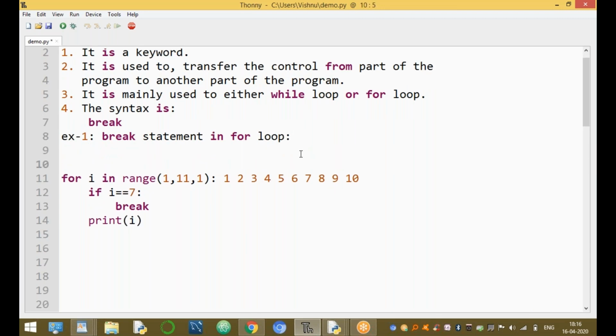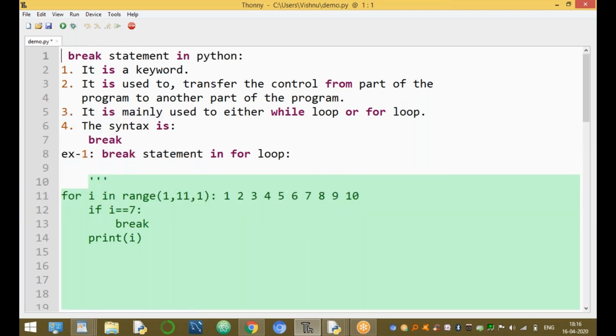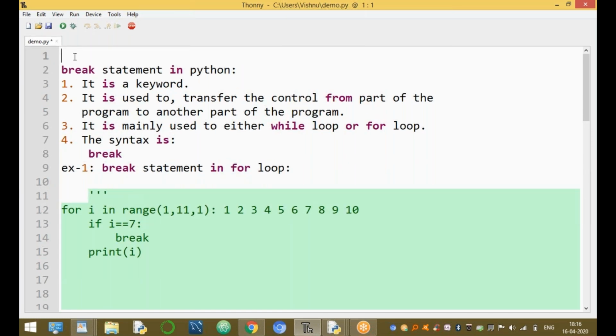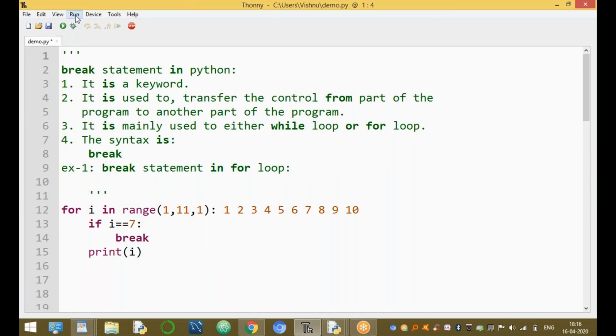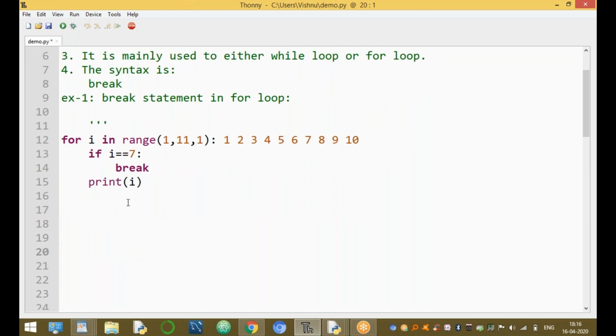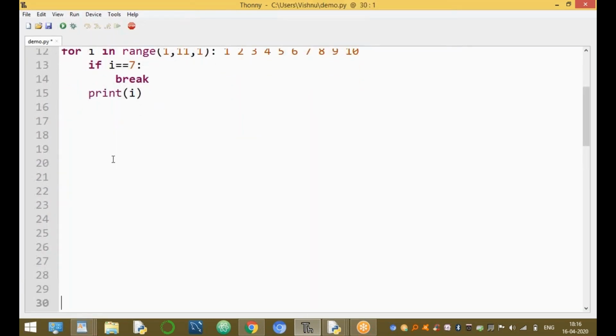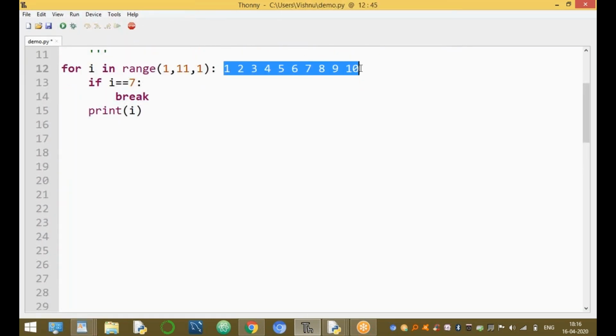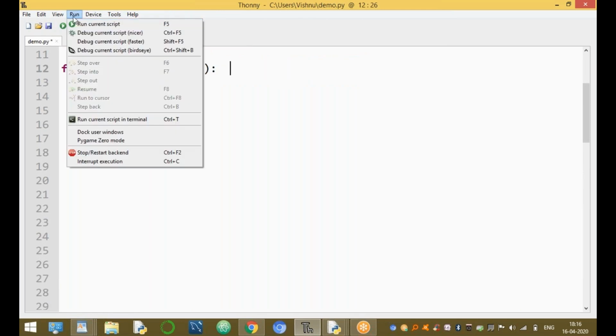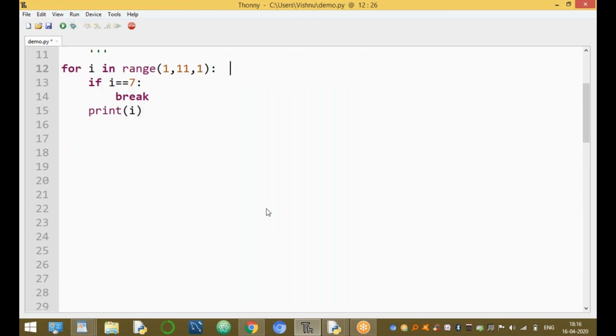Now run the module. This is a module, this is a program. Run the program, print the value, run the current script. And the output is